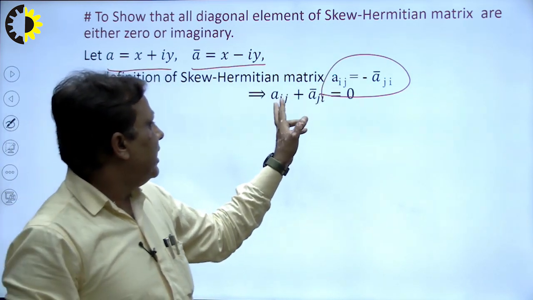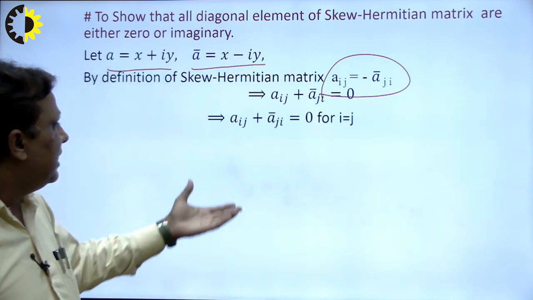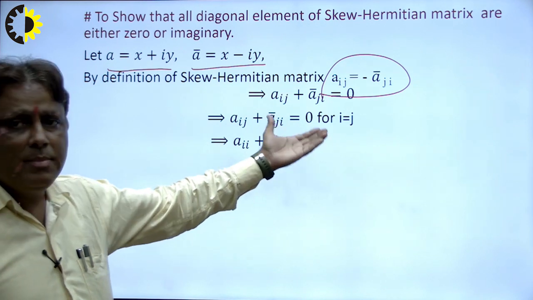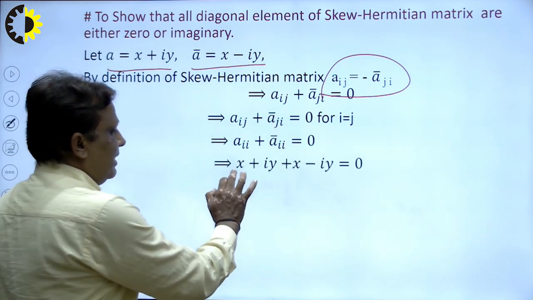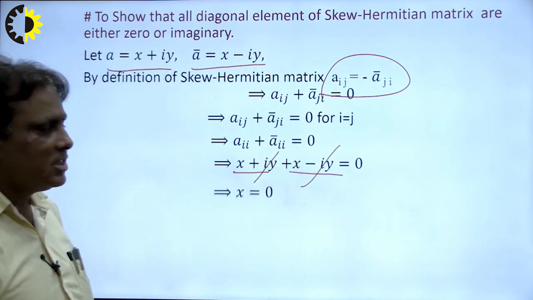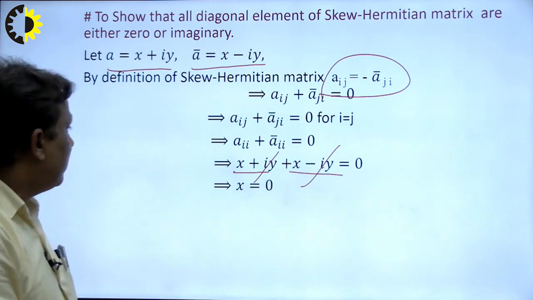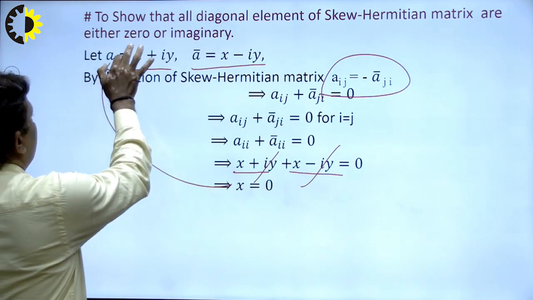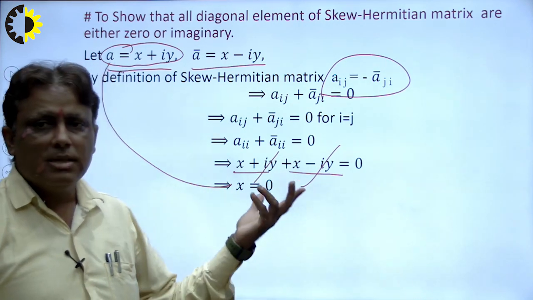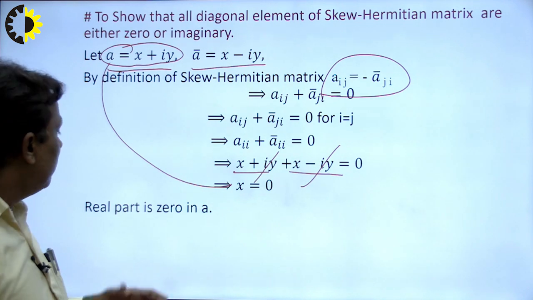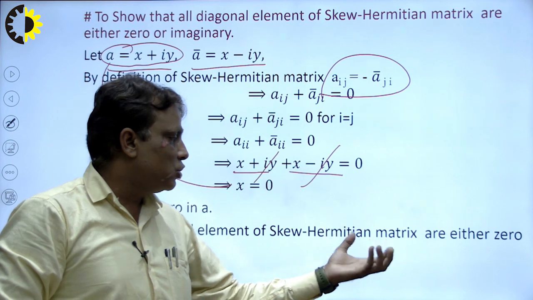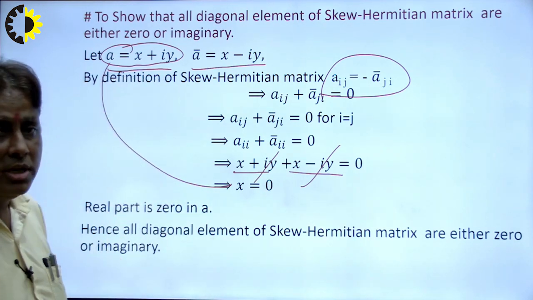The result will be Aii plus A bar ii is equal to 0. So x plus iy plus x minus iy, the iy cancels out, and the result will be 2x equal to 0, so x is equal to 0 in A. So A will be 0 or purely imaginary. That is the proof of this result, and this is a very important phenomenon. Hence all diagonal elements of a skew Hermitian matrix are either 0 or imaginary.